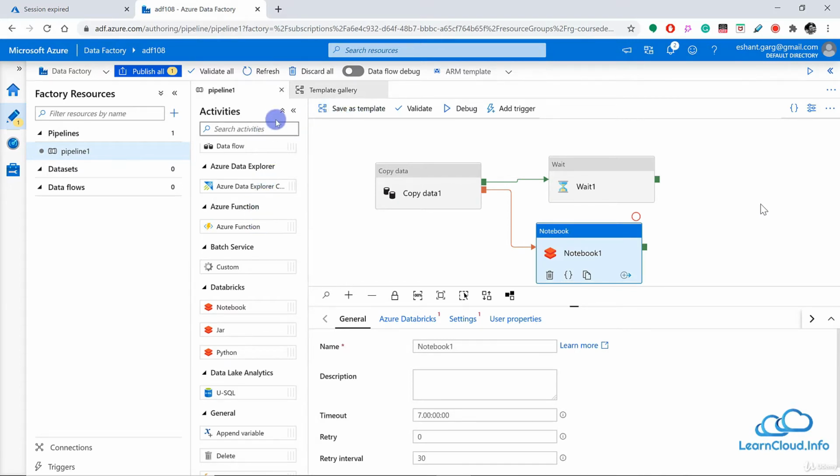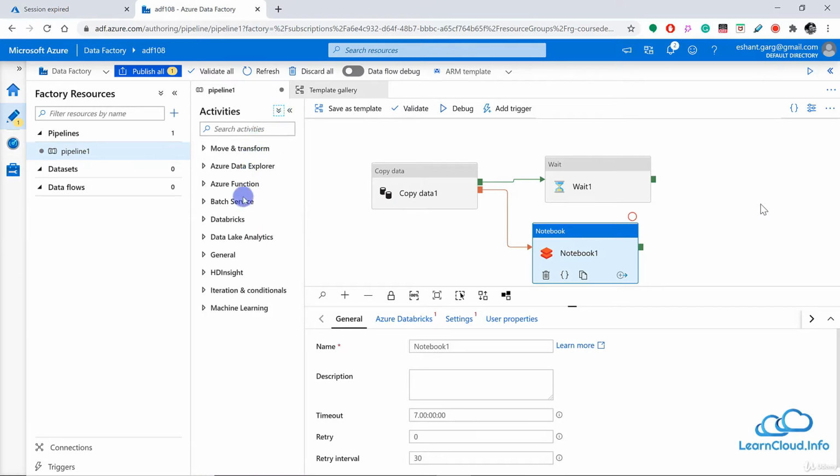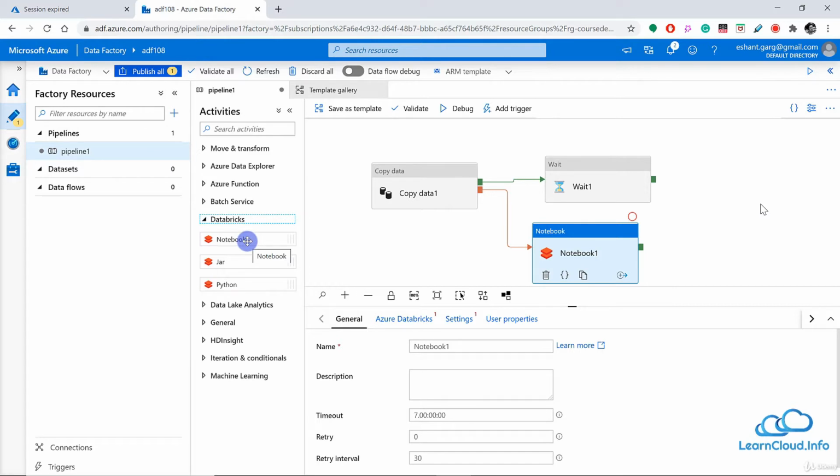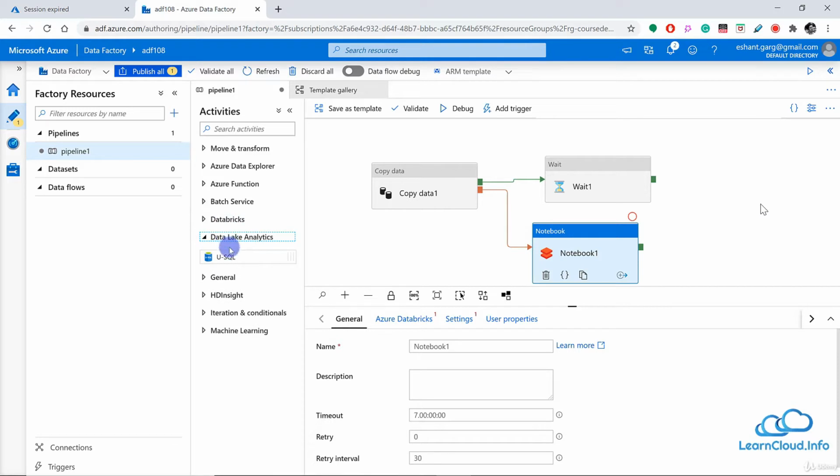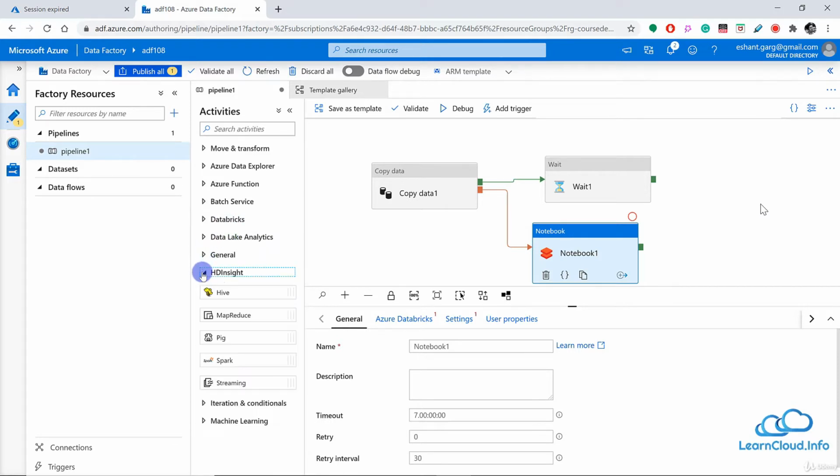Now, since we're talking about activities, we saw that activities are divided into different categories according to different services. For example, all Databricks related activities we have here. We can create a notebook in Databricks, and we can run that notebook from within this Data Factory right from here. Similarly, we can have a U-SQL query of Data Lake which we can run from here, or we can have HDInsight related queries like Hive query, Pig query, or Spark query, and we can run those queries right from within Data Factory.